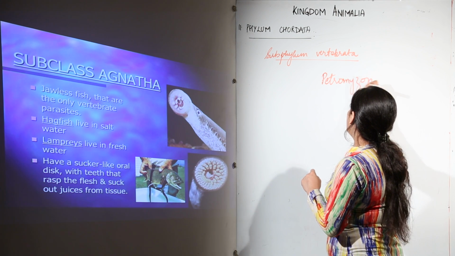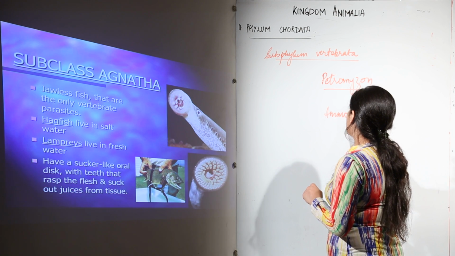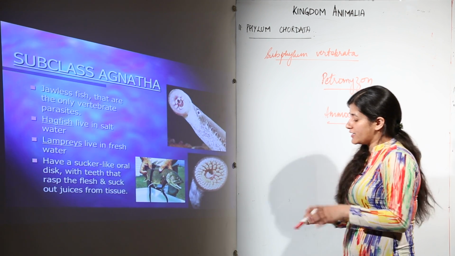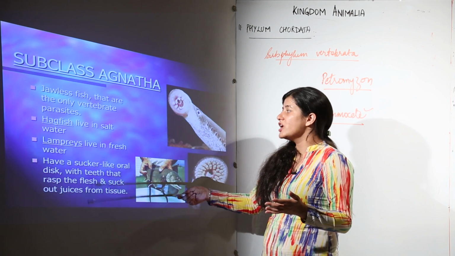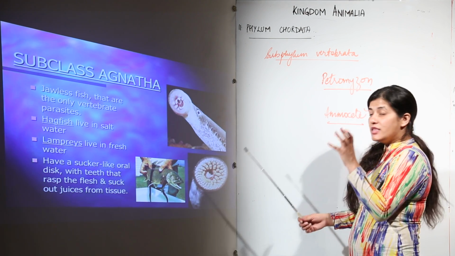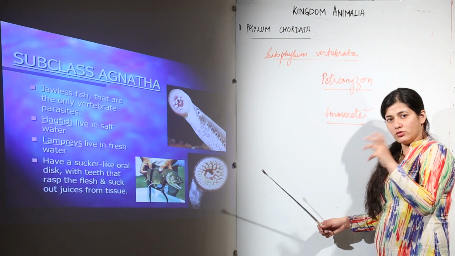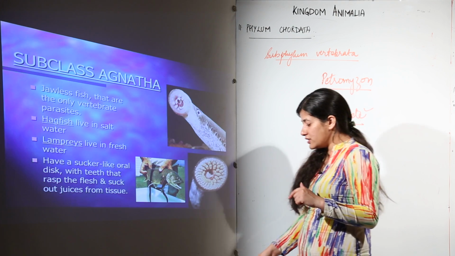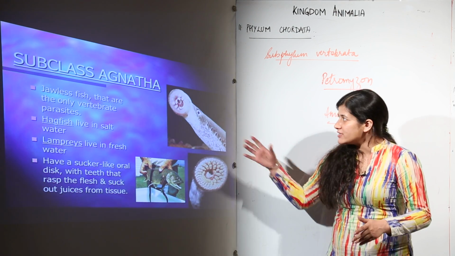And you have to remember the larval stage, that is ammocoete. These two words are to be remembered, otherwise you have to remember the features, that they are going to be parasitic, they are going to be marine in the case of hagfish, and in the case of lampreys they are going to stay in fresh water. They would be obligate parasites, ectoparasites. They would not go inside, they would be ectoparasites which feed on other organisms' digestive content, which would be nutritive fluid, as you can see over here.